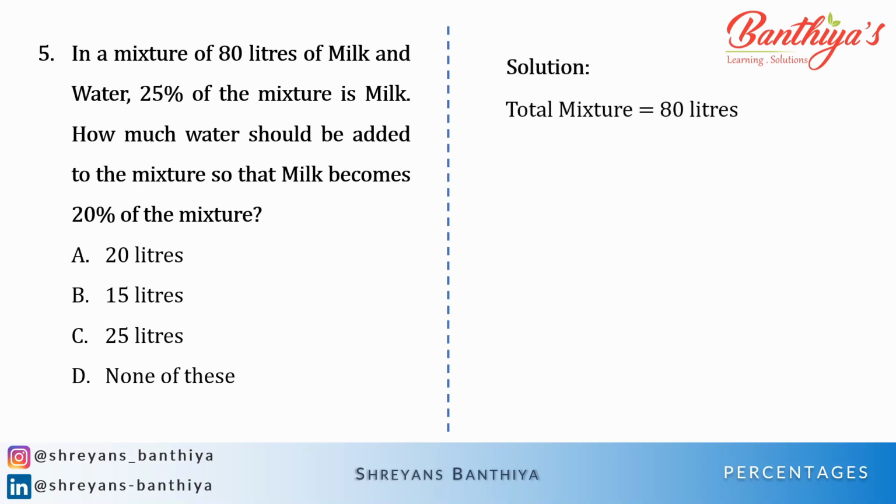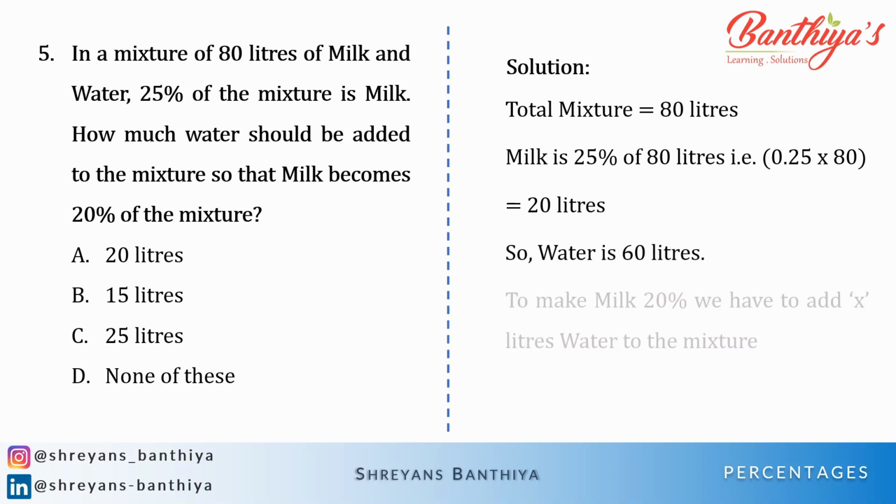So the total mixture is 80 liters, from which 25% of 80 liters is milk. So basically 20 liters is milk and 60 liters is water. Now we are not adding milk, we want to add water. So how much water should we add to the 80 liters so that the milk is only 20% of the mixture? Obviously the numbers are very beautiful and we get the answer that 20 liters of water is to be added. Water is 60 liters.